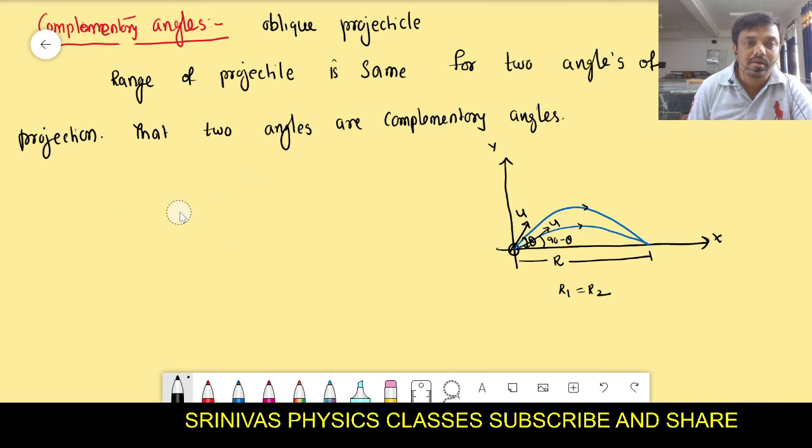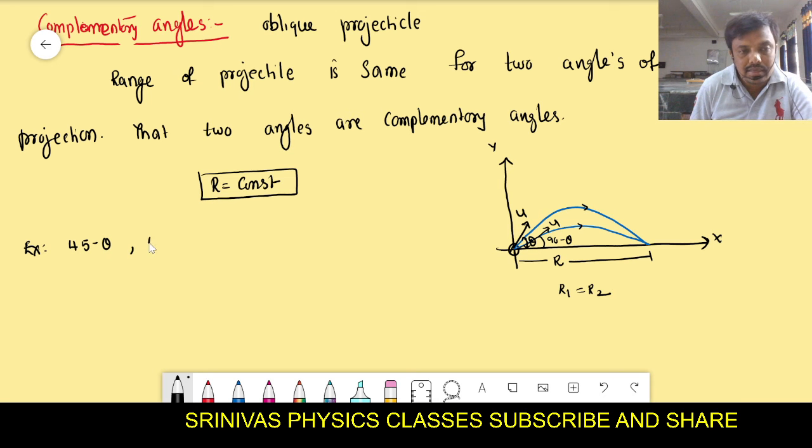Examples of complementary angles are 45 minus theta and 45 plus theta. This is one set of angles, and the other set is theta and 90 minus theta. One object is thrown with angle theta, the other with angle 90 minus theta. Both will acquire the same range.